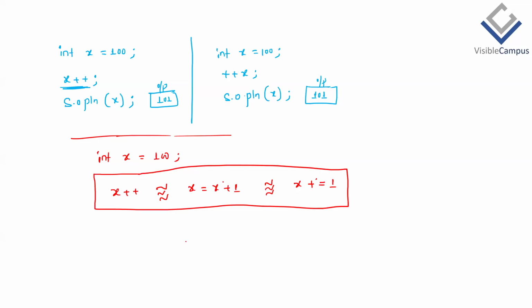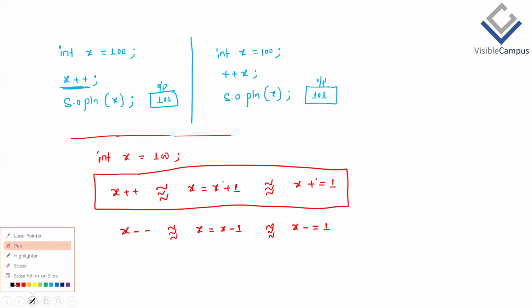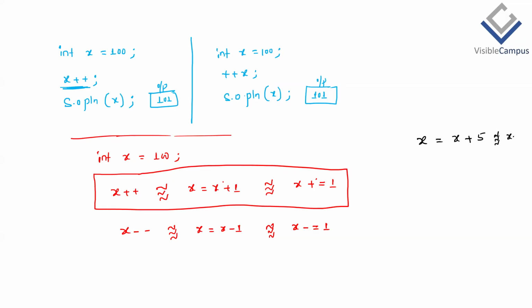Am I clear? Similarly, x-- is also the same as x = x - 1, which is also the same as x -= 1. Clear? So if you want to increment a variable's value by 5, can we write x = x ++ something for this? No. But we can write the other format, x += 5, which is nothing but x = x + 5. These two are the same only.